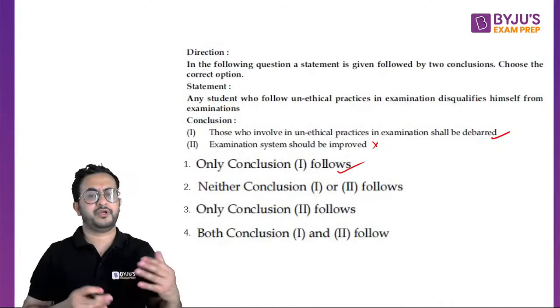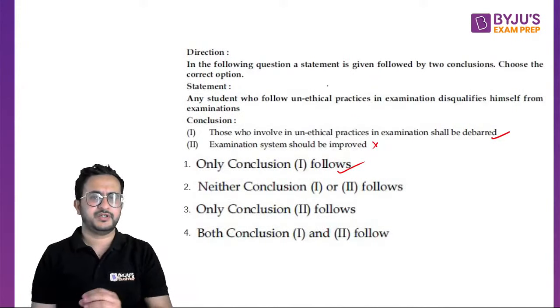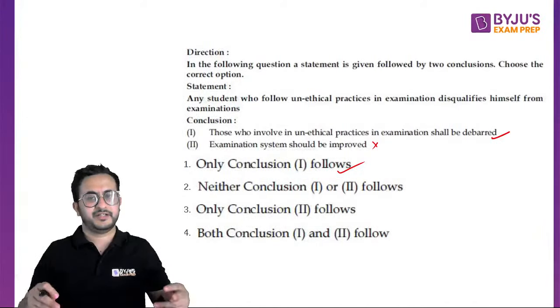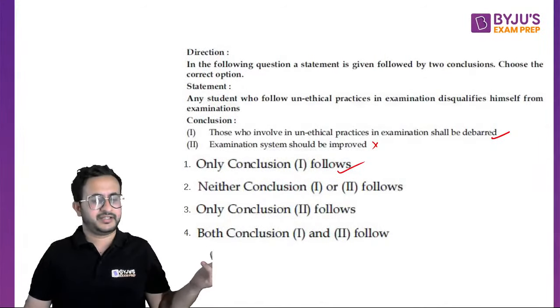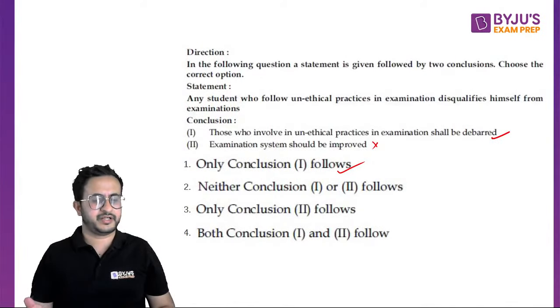So for a conclusion, you must see whether it is talked about in the statement. Okay, do not go by your own assumptions, right? So whatever is given in the statements, you have to just restrict your knowledge to it. Even if it says that cheating is good, you have to follow that. Okay, yes, cheating is good, right? Suppose the statement was saying that people who follow unethical practices should be promoted, you have to go by that. Okay, that is what critical reasoning is. You do not have to apply your own knowledge. Whatever is given in the statements, you have to restrict yourself.